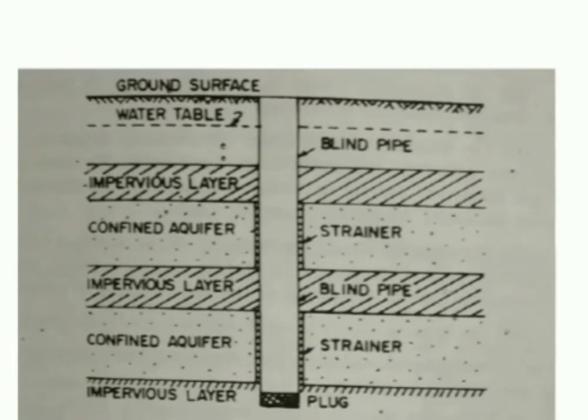Open well will usually have a discharge rate of less than 500 cubic meter per day for houses. If you go for a larger one, it might have a discharge rate of up to 0.005 cubic meter per second. It won't be more than that in any case.